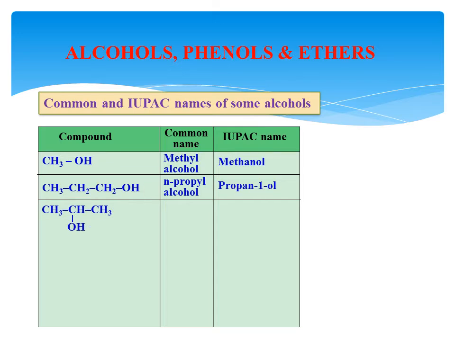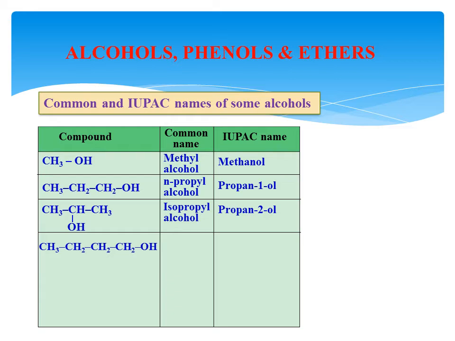Next, here also one example. 1, 2, 3 carbon atoms are present, and its common system name is isopropyl alcohol, because the OH group is attached to the second carbon atom. But in the IUPAC system, 3 carbon atoms are there, meaning propane, and the last letter E is replaced by -ol. Before that, adding the position: the OH group is attached to the second carbon, therefore it is propan-2-ol.